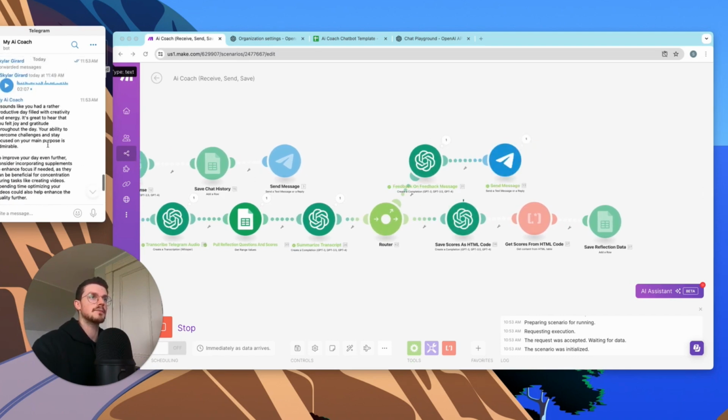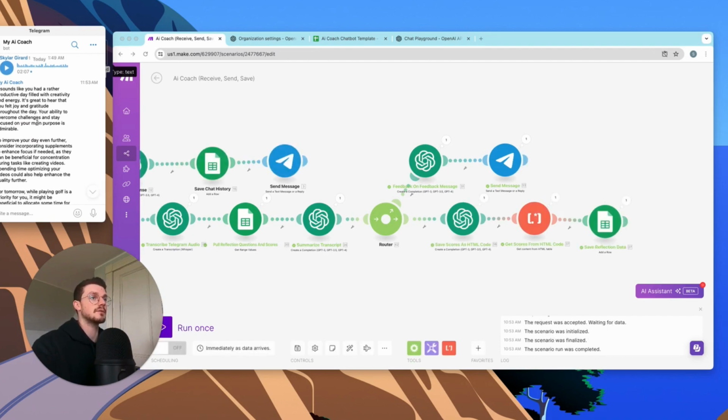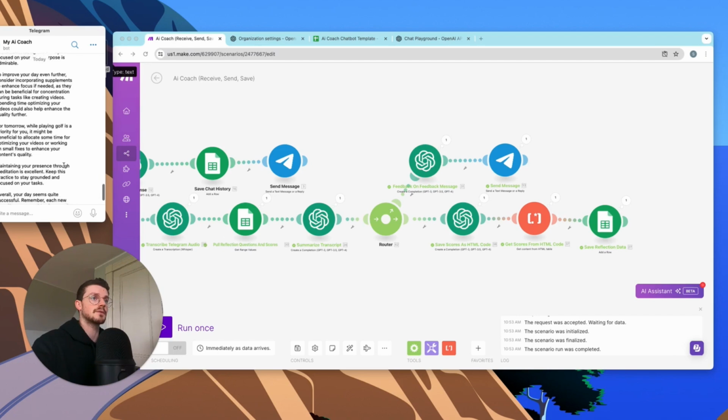There we go. So it sounds like you had a rather productive day, filled with creativity and energy. It is great to hear that you felt joy and gratitude throughout the day. Your ability to overcome challenges and stay focused on your main purpose is admirable. To improve your day even further, consider incorporating supplements to enhance focus if needed, as they can be beneficial for concentration during tasks like creating videos. Spending time on optimizing your videos could also help enhance the quality further.